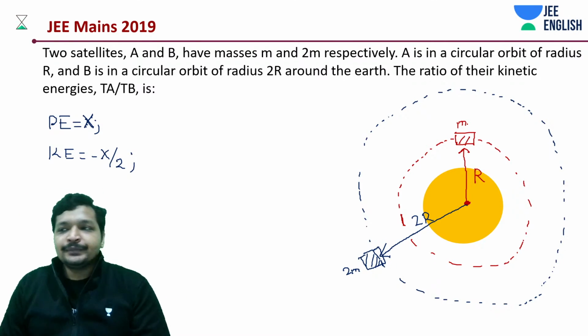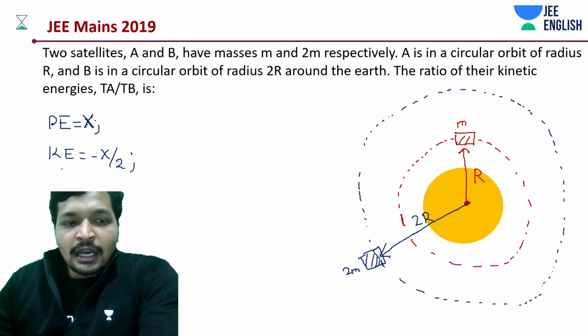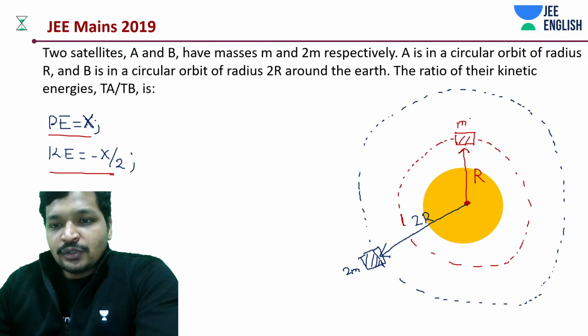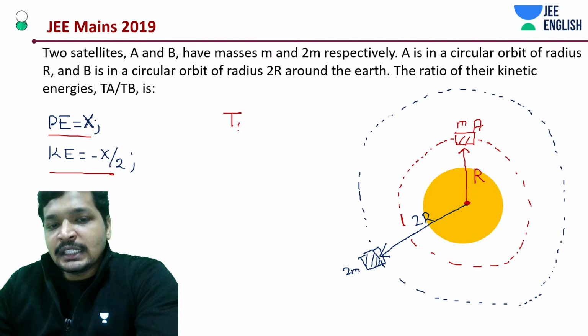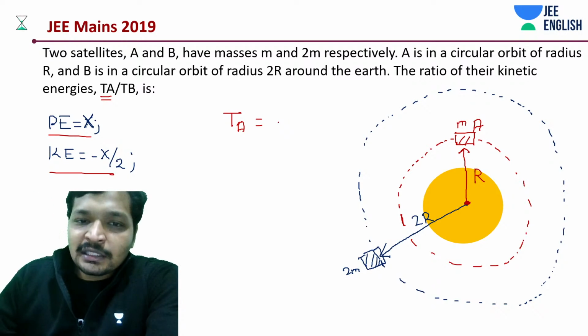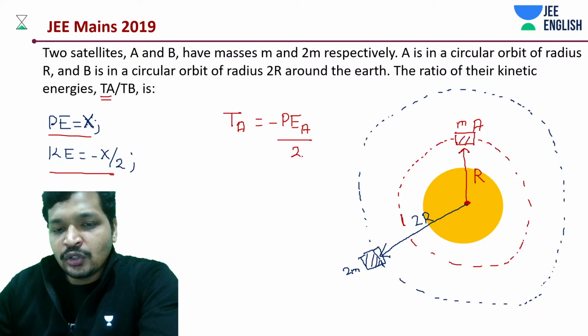Easy, simple. Now let's get into the next thing. The next thing is we are going to make use of this equation to quickly get the answer. So this is A, right? What is the kinetic energy? TA is not total energy, it's kinetic energy, but it does not matter how much it should be. Minus of x by 2, minus of potential energy of A divided by 2.